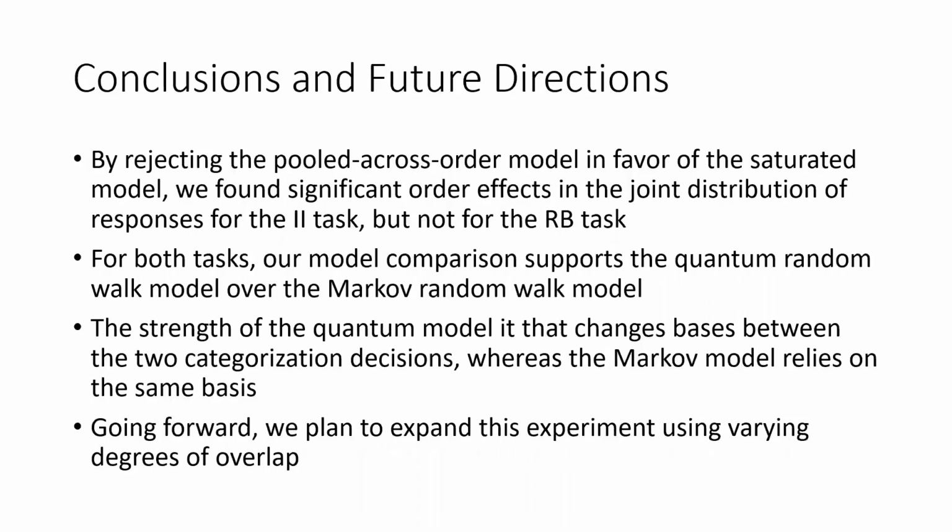By rejecting the pooled across order model in favor of the saturated model, we found significant order effects in the joint distribution of responses for the information integration task, but not for the rule-based task. Also, for both tasks, our model comparison supports the quantum random walk model over the Markov random walk model. We believe the strength of the quantum model is that it changes bases between the 2 categorization decisions, whereas the Markov model lies on the same basis. Going forward, we plan on varying the degree of overlap as we believe the magnitude of the order effect is proportional to the amount of information integration category overlap.